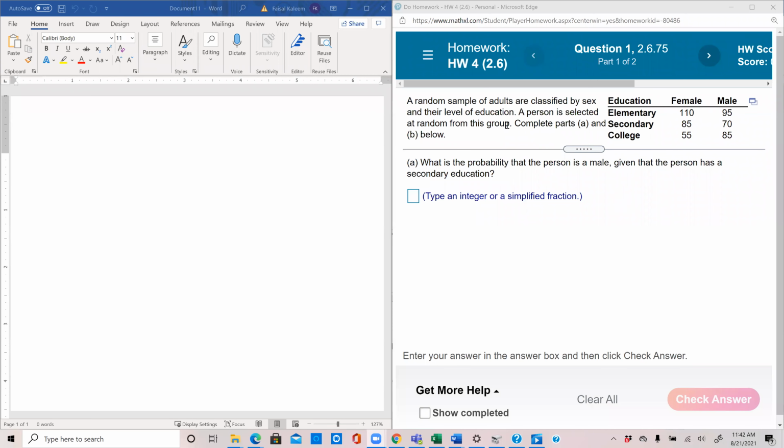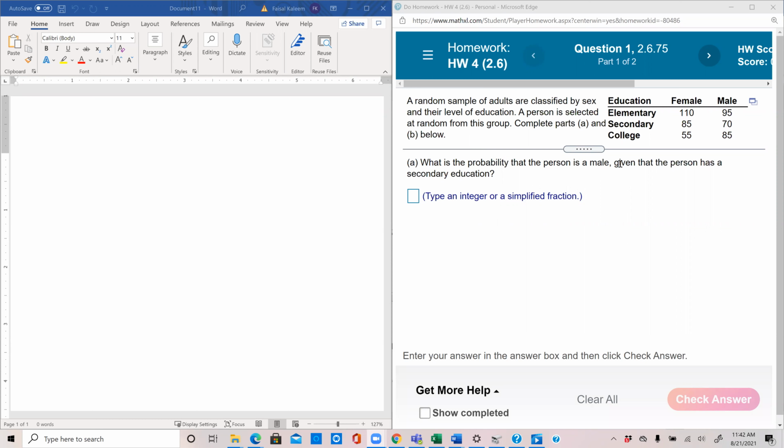A simple random sample of adults are classified by sex and their level of education. A person is selected at random from this group. What's the probability that the person is a male given that the person has a secondary education? So when something is given, then that becomes our whole universe, our whole total.